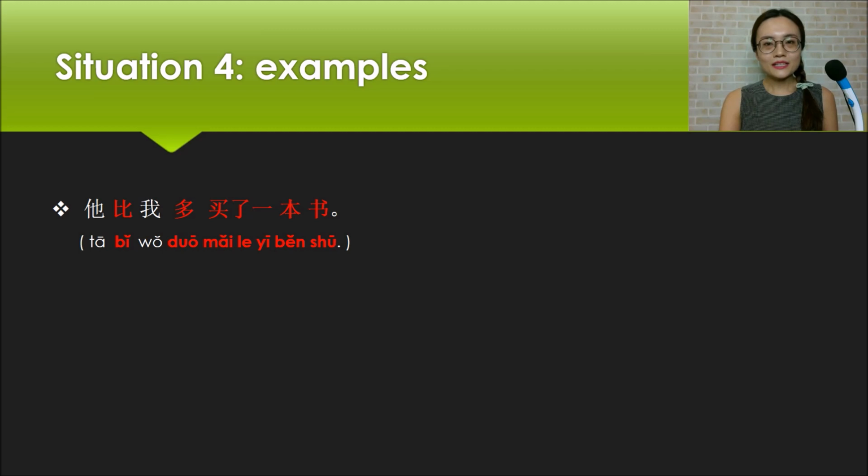Next, some examples about the fourth situation of 比 sentences. First one, 他比我多买了一本书. He bought one more book than I did. Next one, 我比他早到一天. I arrived one day earlier than him.